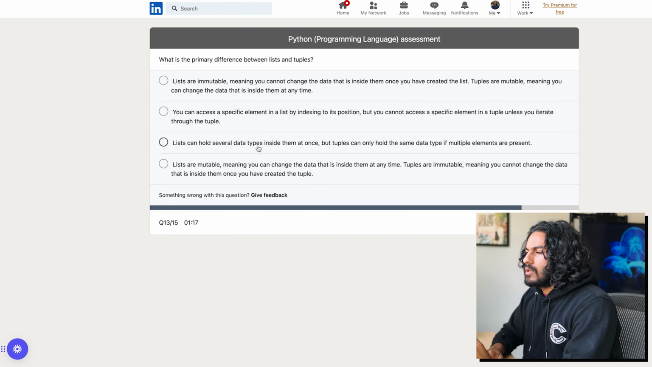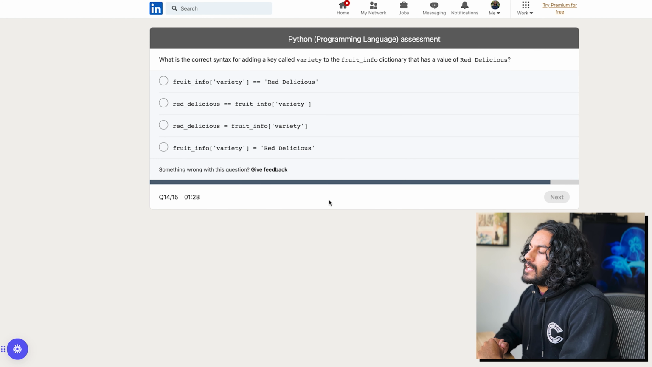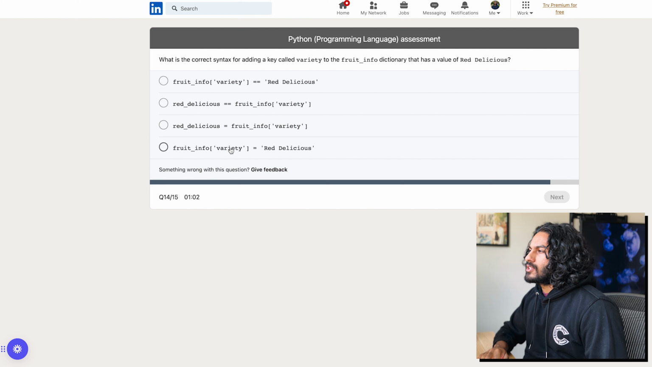Okay, lists and tuples. Lists are mutable, yes. Tuples are immutable. I think that's it. Lists can hold several data types at once. Tuples can also, so lists are mutable, tuples are not. I think that's the main difference. Okay, what is the correct syntax for adding a key called variety to the fruit info dictionary that has a value of red delicious? Yeah, this guy, right? So fruit info is the dictionary, variety is the key to the value red delicious.